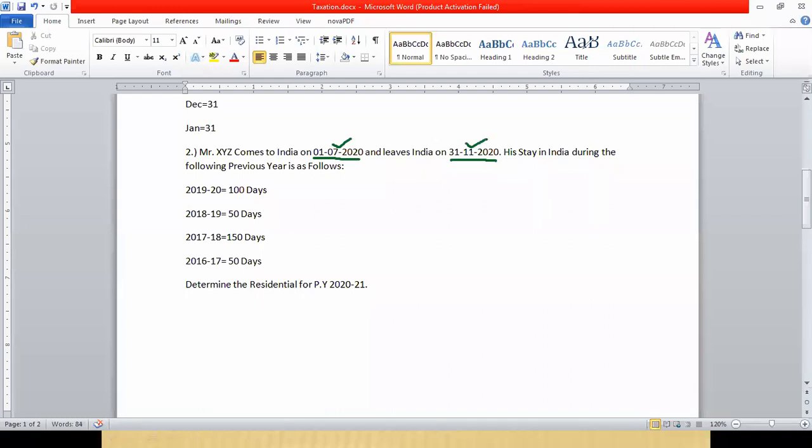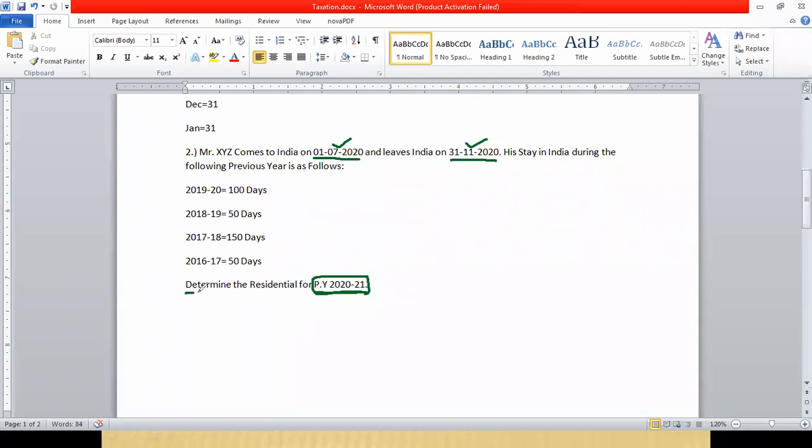That is your relevant previous year. Here two things we will be discussing: relevant previous year and preceding previous years. Relevant previous year is the previous year for which you are determining the residential status. That you can get from the question also.